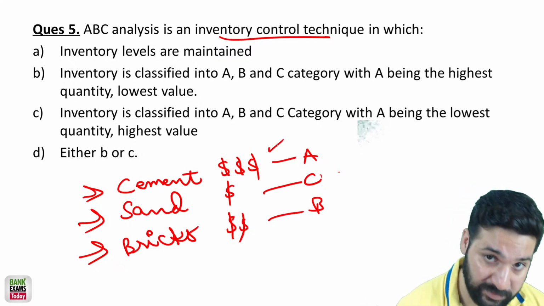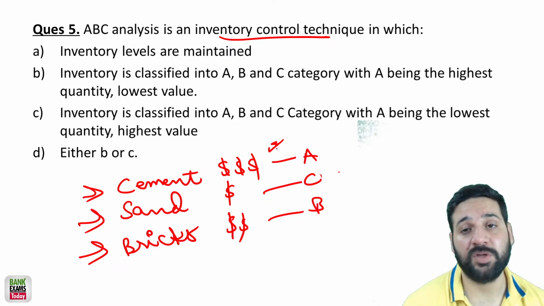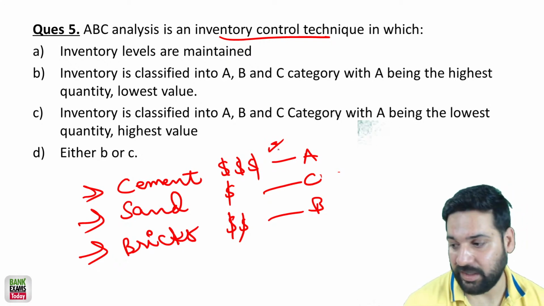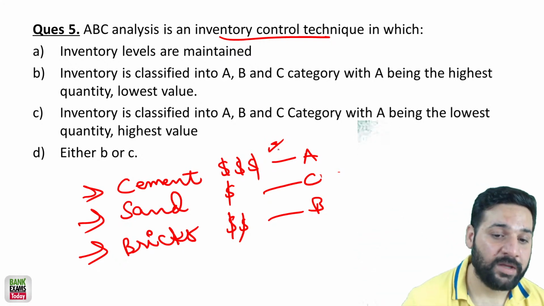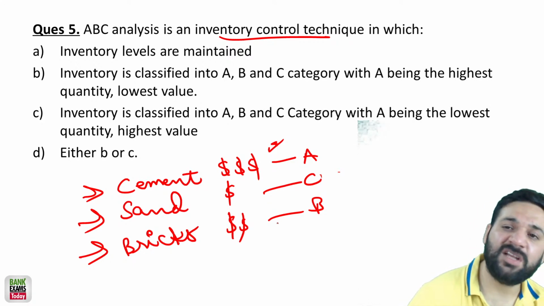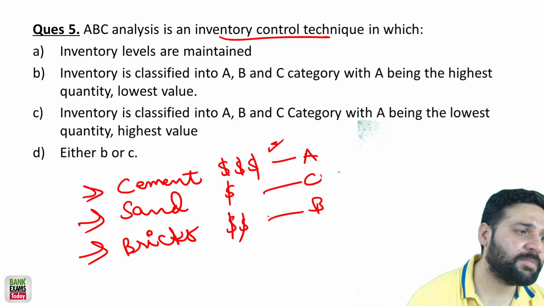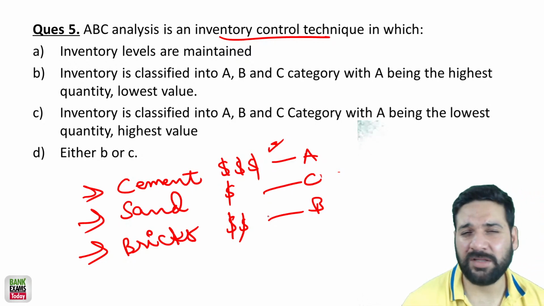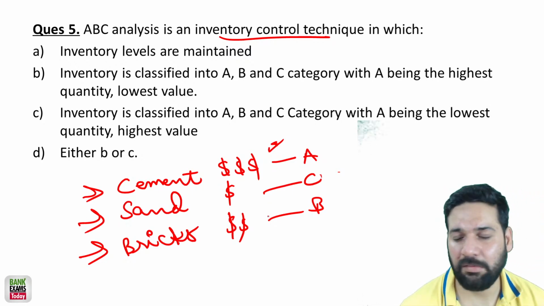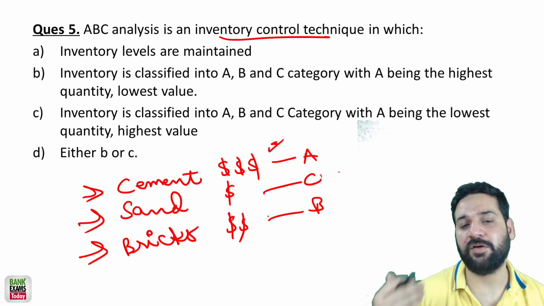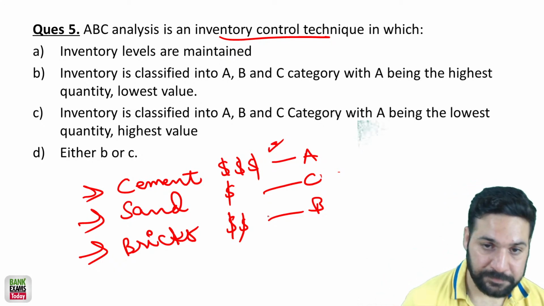Cement is very expensive when it comes to real estate, right? When it comes to the construction cost. Bricks are expensive, but still you can buy in bulk. There is some risk, but there is lower probability of theft than cement, right?